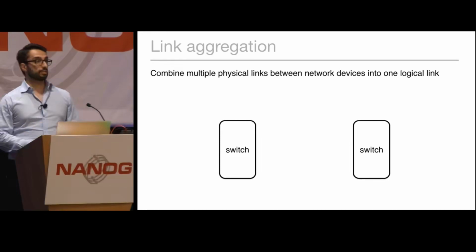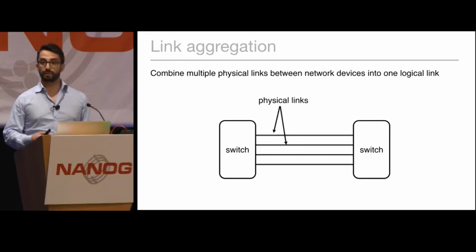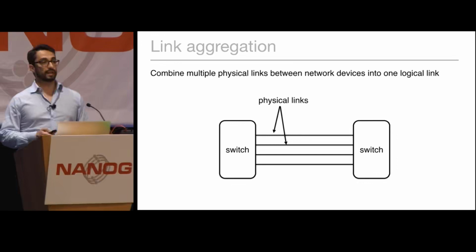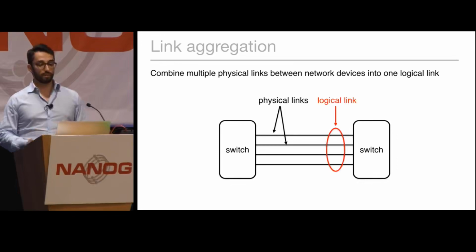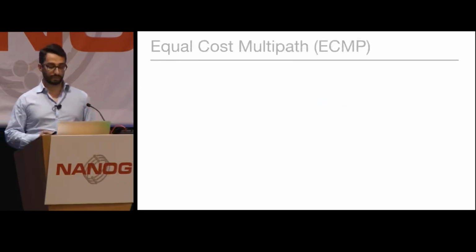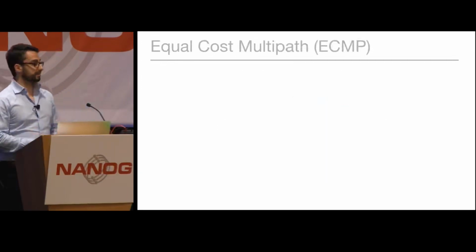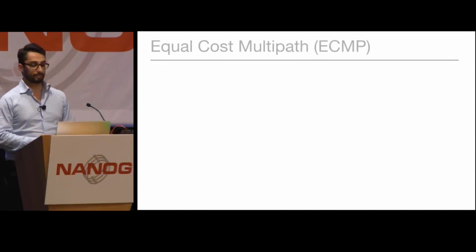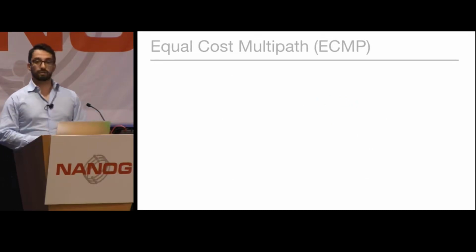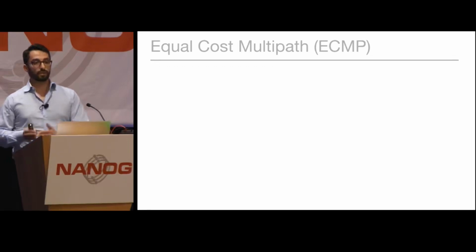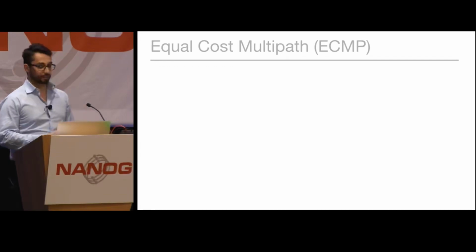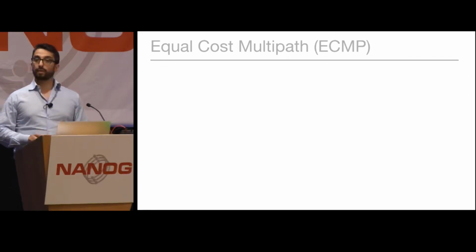So, for example, let's say that we have two switches, and for convenience or capacity purposes, we want to connect them with multiple physical links. Link aggregation gives us the capability to abstract these physical links into one single logical link, which then gets shown to the upper layer. Equal cost multipath is another technique that we can use to spread traffic across paths, links, and hosts. It normally allows network devices which have multiple routes to a given destination with the same cost to equally spread traffic across these different routes. Equal cost multipath is normally used in two main use cases.